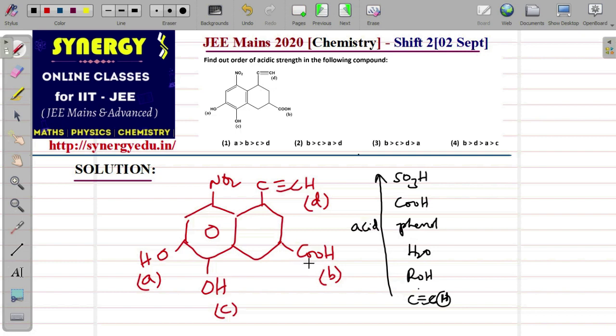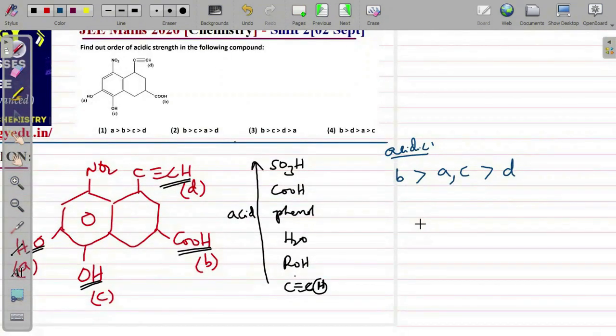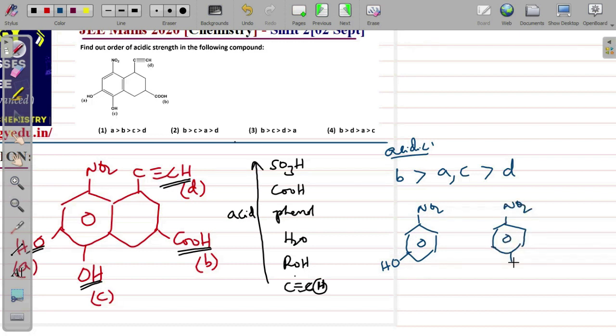Now here, you can tell COOH here, and this is the alkyne group, and these are phenols. So I can tell using this concept, B is more acidic than A and C, because A and C are phenols, B is a carboxylic acid, then last is the alkyne. Now among A and C, how to decide? Now among A and C, if you see closely, one is meta-nitrophenol and the other one is para-nitrophenol.